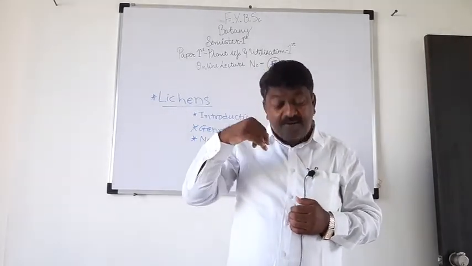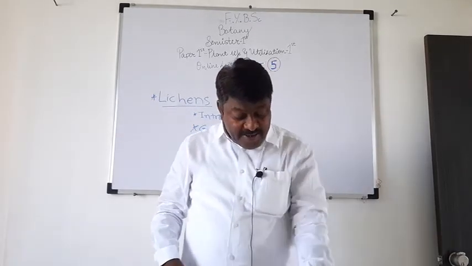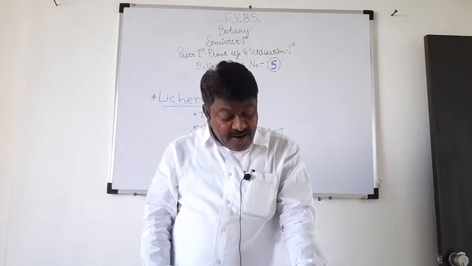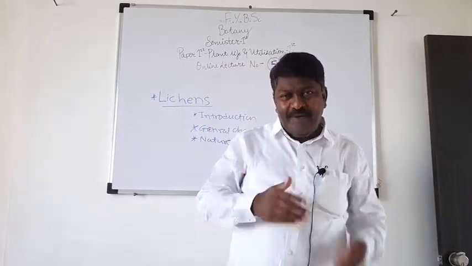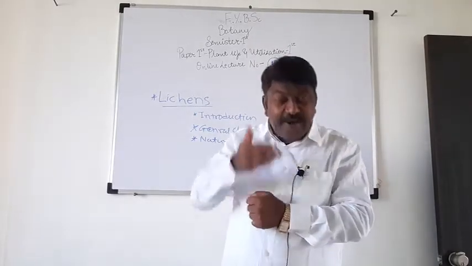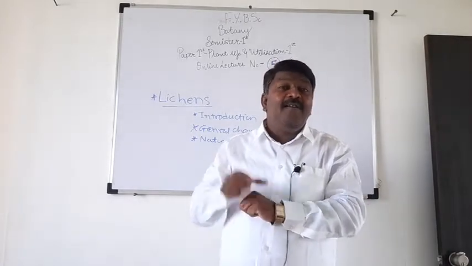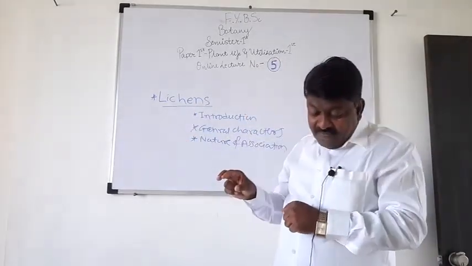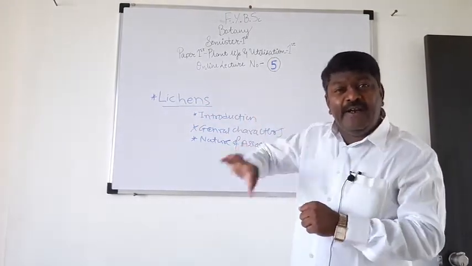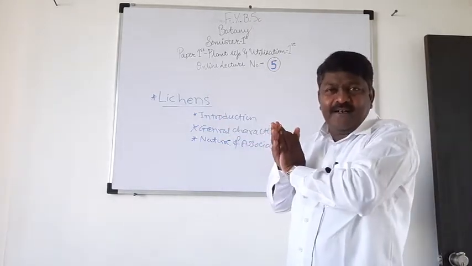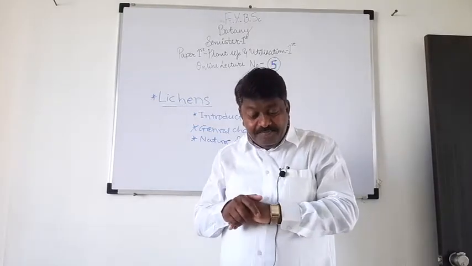And such type of lichen is called homeomerous lichen. And the second type is heteromerous lichen. In heteromerous lichen, algal cells are restricted to a distinct layer. When we take a section of such heteromerous lichen and observe under the microscope, the algal cells are restricted to a distinct layer, meaning algal cells are present only in some layers. Understand? This is the difference between heteromerous lichen and homeomerous lichen.